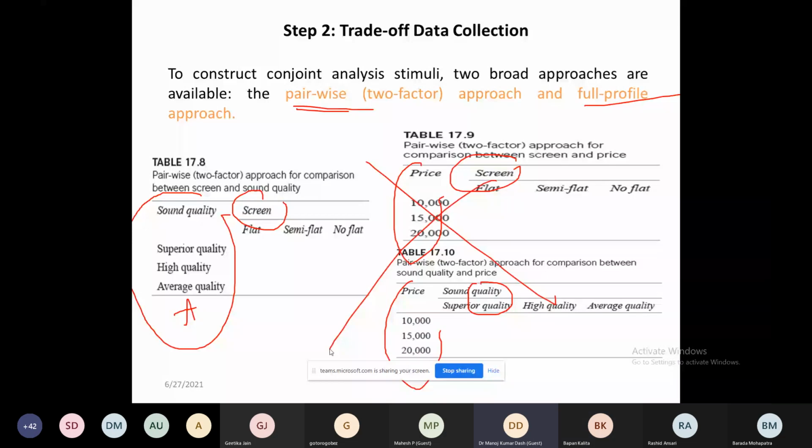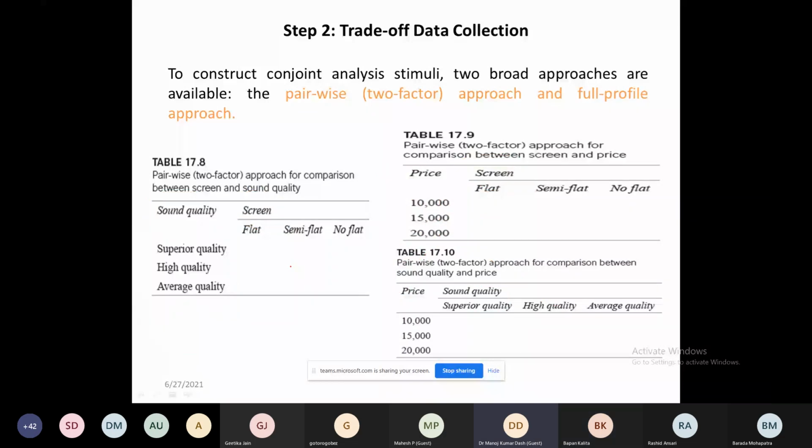Let me explain how we will do that. Suppose I ask the three things. I ask every customer to compare between them. Suppose he says that I prefer this, I prefer this, I prefer this. How many combinations has he taken? He wants high quality with a semi-flat screen. Another customer wants the 10,000 with a flat screen, and the same customer is ready to pay 15,000 with high quality sound. Is it clear? Clear, sir. But this will be more confusing and does not give any clear picture.